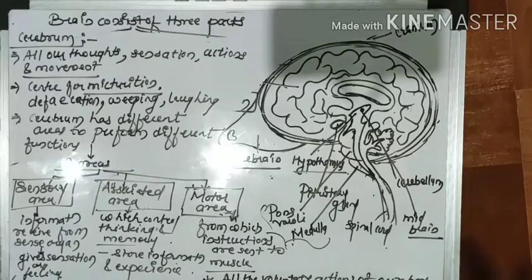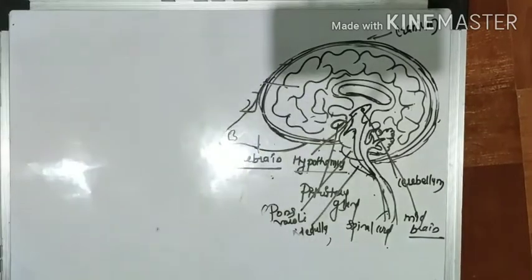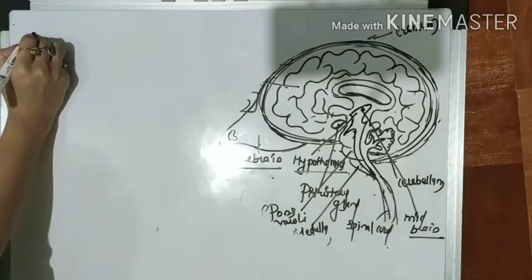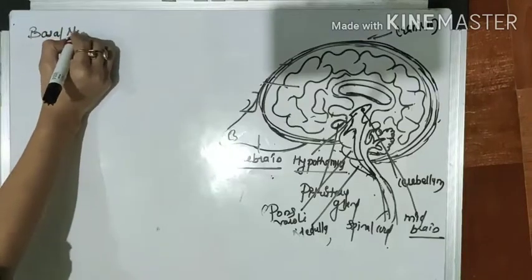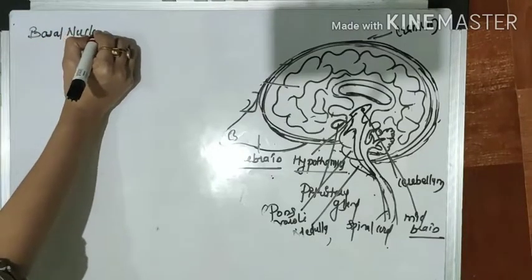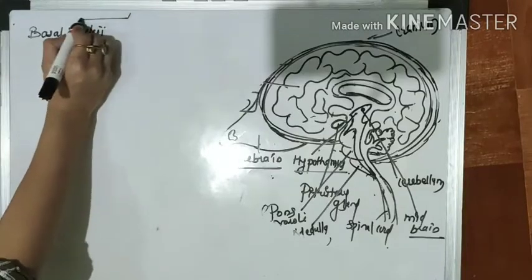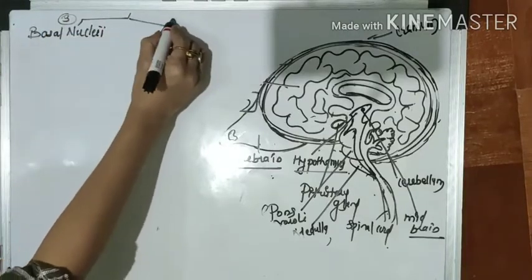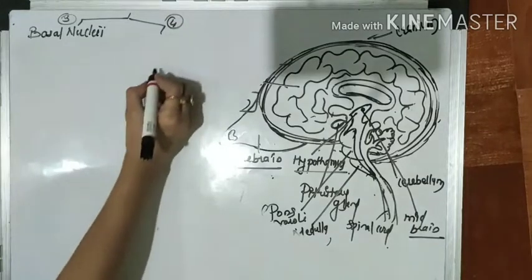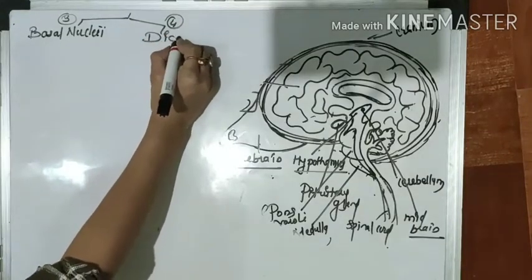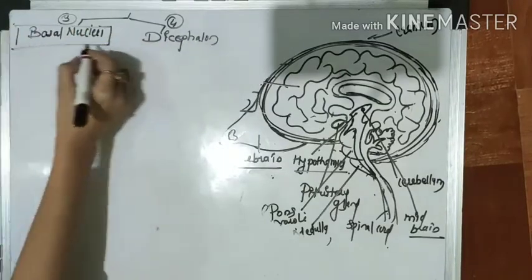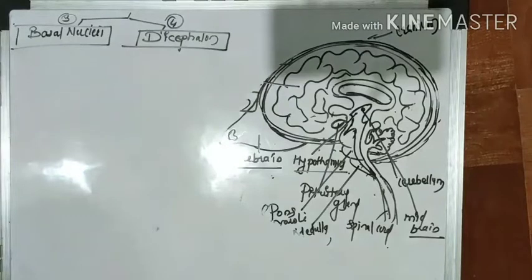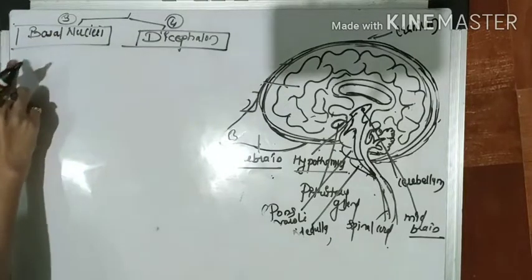Next, the third part of this forebrain is the basal nuclei, and the fourth part of the forebrain is the diencephalon. So we'll discuss first of all the basal nuclei.